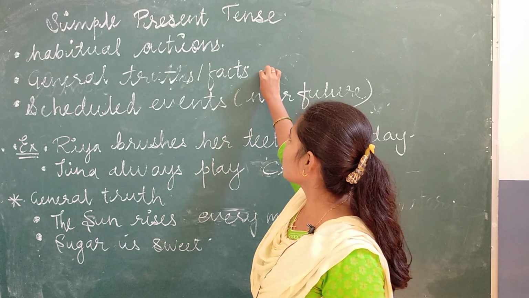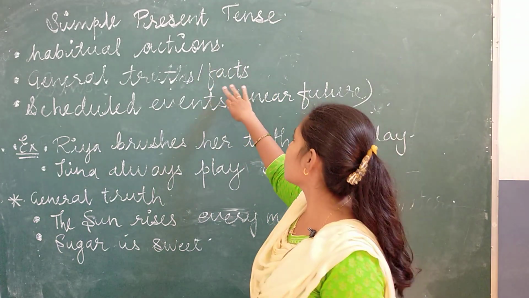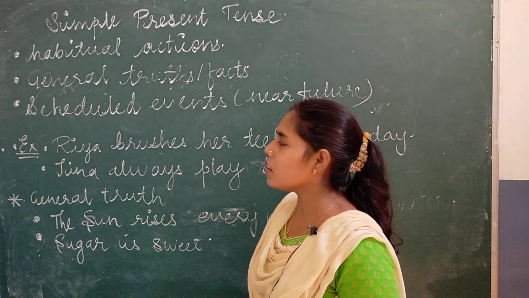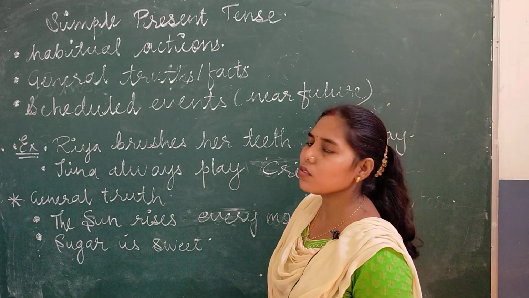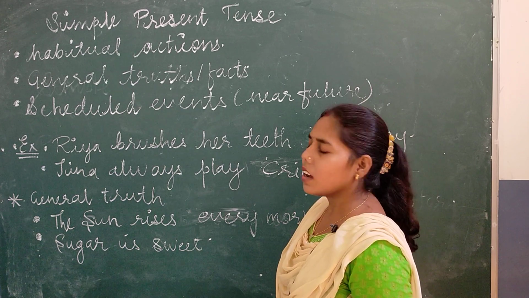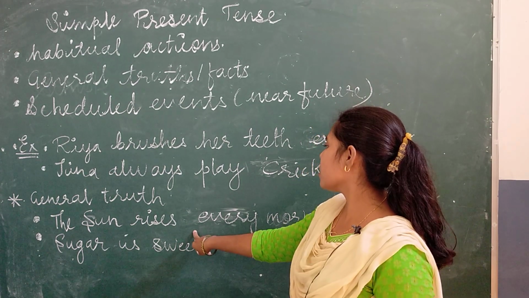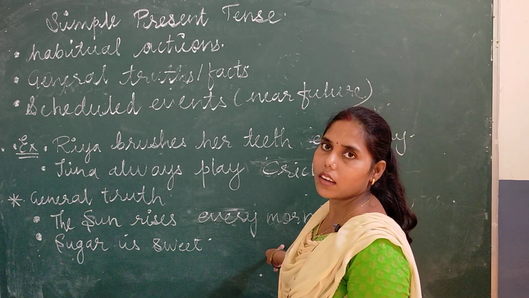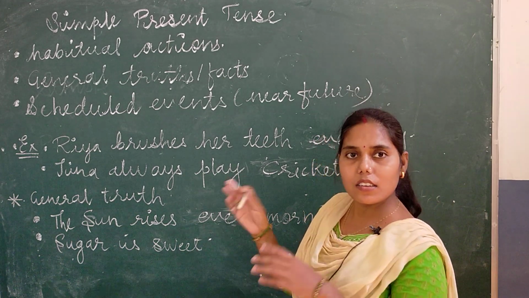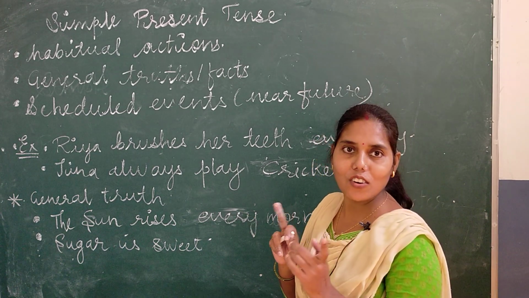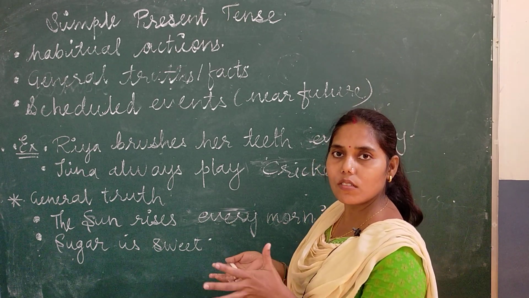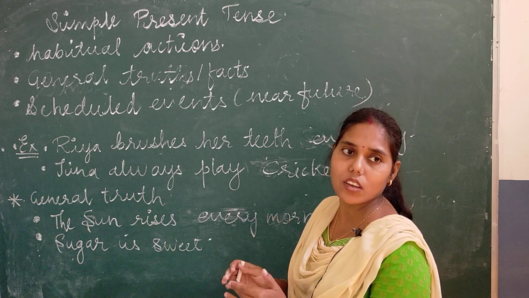Now again we are going to see general truth or facts. For expressing general truth or facts, we use simple present tense. Like just see the example, the sun rises every morning. क्या आपको लगता है कि it is going to rise in night also or in the evening? No, no. It is a general truth. It is our universal truth. It is not going to change.